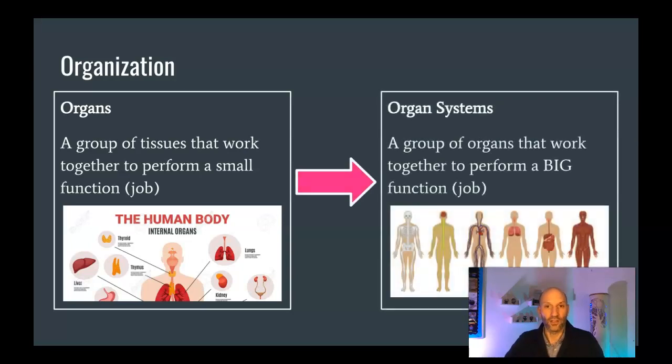Now, organs can work together to form what are called organ systems. An organ system is a group of organs that work together to perform a big function, such as circulating blood through your body. Your heart is one organ in the circulatory system. That's the system that helps transport materials around your body. And it's more than just one organ. So an organ system is multiple organs working together to perform an enormous function.